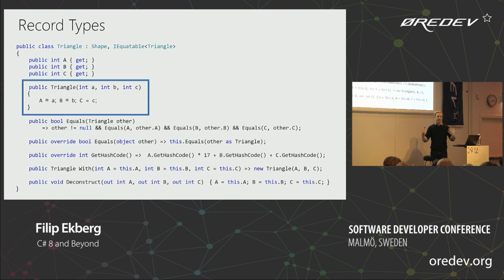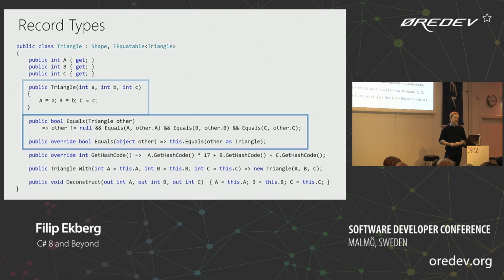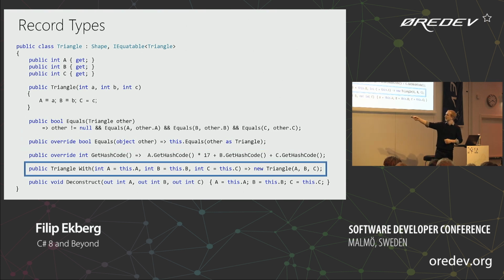It makes sure that we have the constructor. It introduces the equality checks, which would make sure that if we compare two triangles, it doesn't only compare the references, it actually compares A, B, and C on both of the triangles, which makes a lot more sense. And then, of course, we have this method called with here, which will allow us to create a new instance of the triangle with new values.